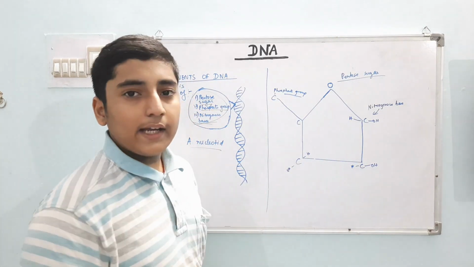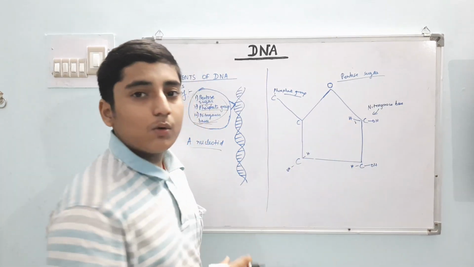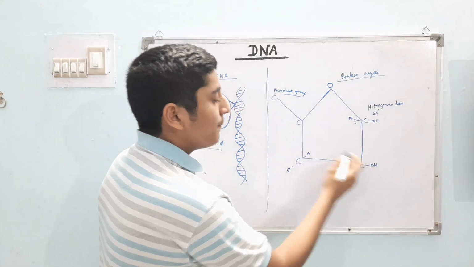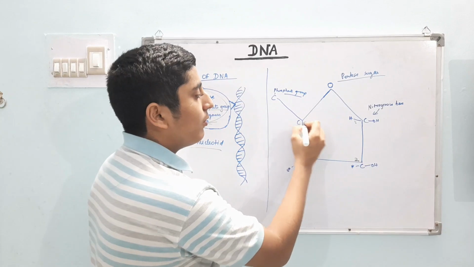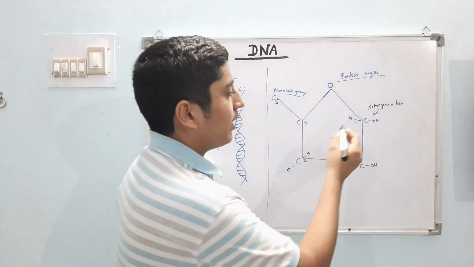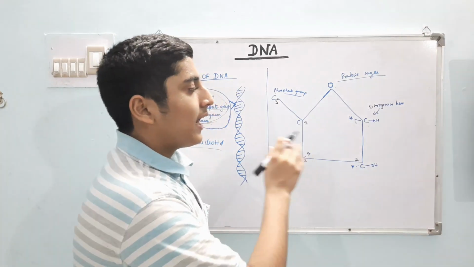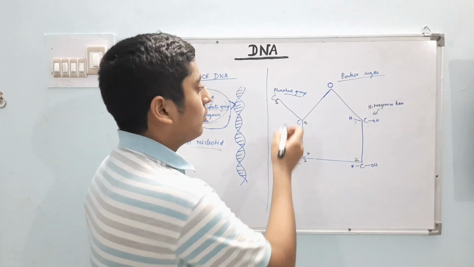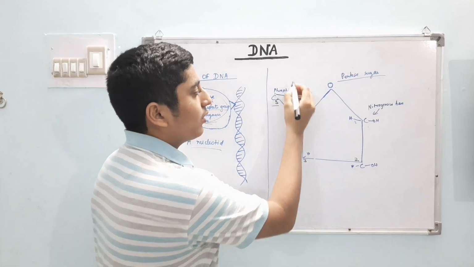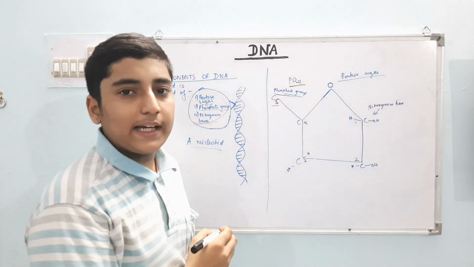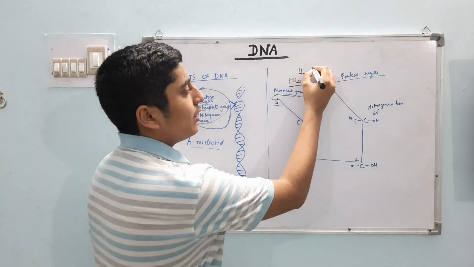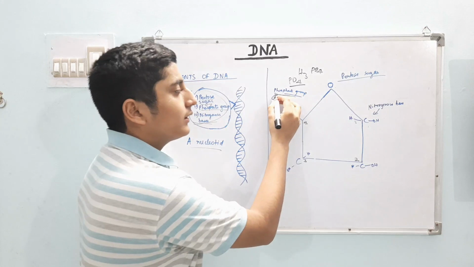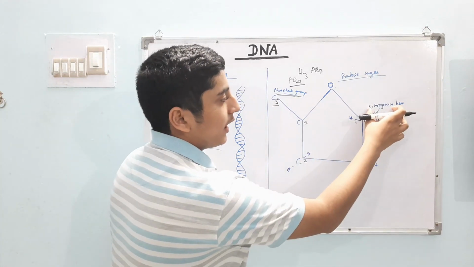By organic chemistry convention we give numbers to all the corners. So look here, it is carbon number 1, carbon number 2, carbon number 3, carbon number 4 and carbon number 5. On carbon number 1, the nitrogenous bases are attached, for example adenine, guanine, cytosine, thymine. And on carbon number 5, the phosphate group is attached. Actually, it is also known as H3PO4, phosphoric acid. So on carbon number 5, the phosphate group, and on carbon number 1, the nitrogenous base.